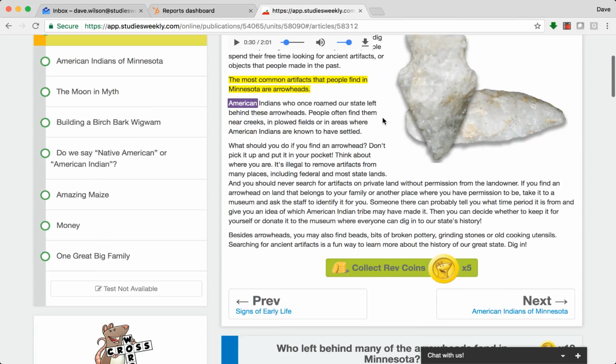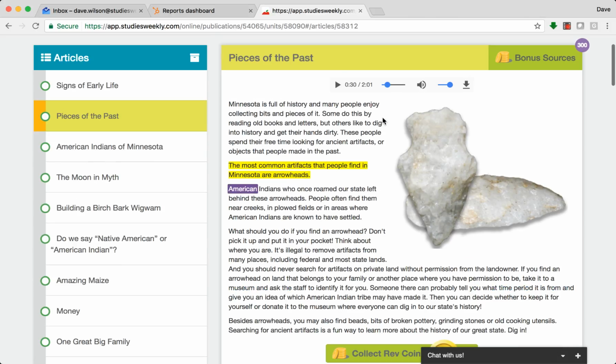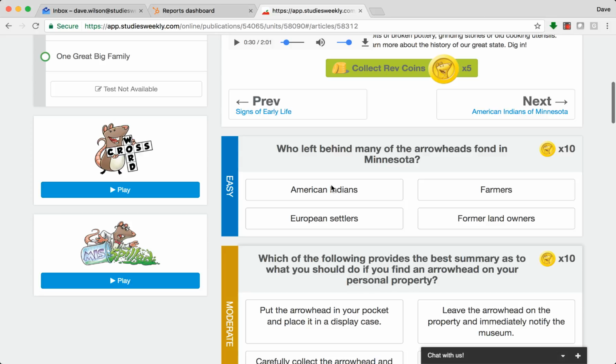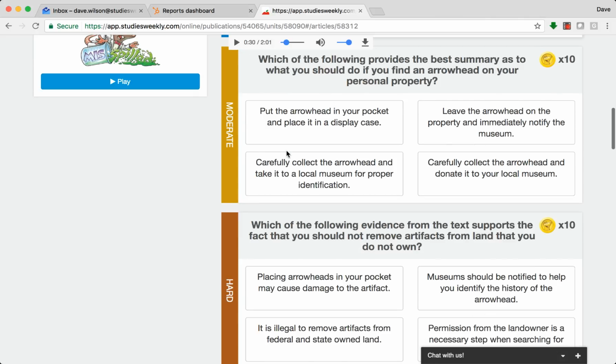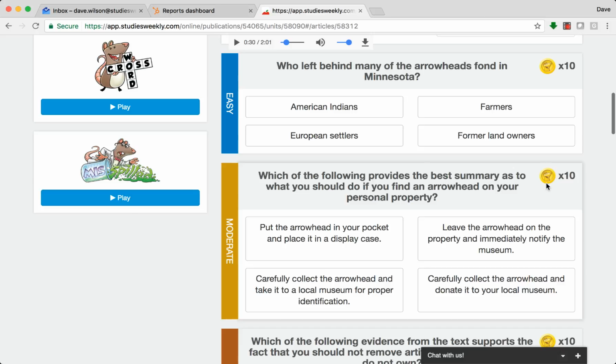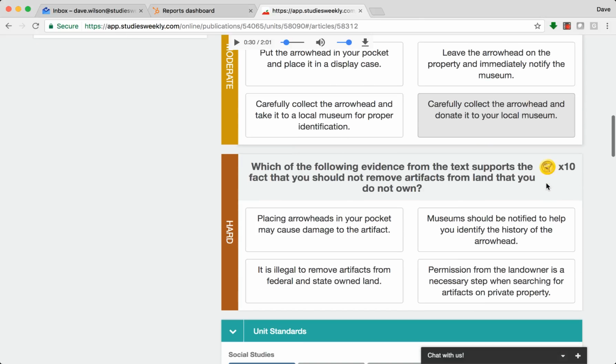The other thing you'll notice is down here below each article is going to be these little leveled questions. So again, these little on-the-go assessment questions. So you can assign the easy, the moderate, or the hard, and the students can earn these coins as they go through and do this. And I'll talk about that coin system here in a minute.